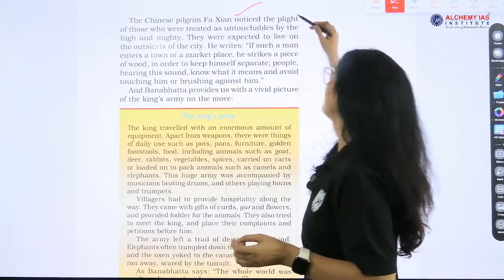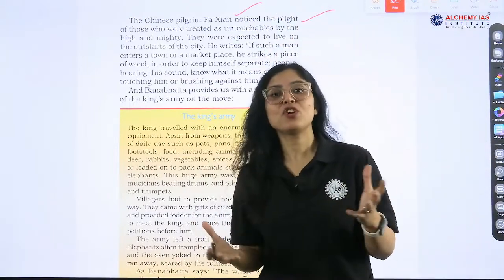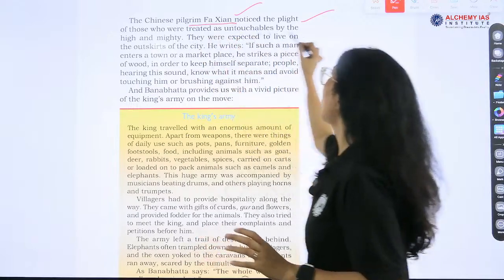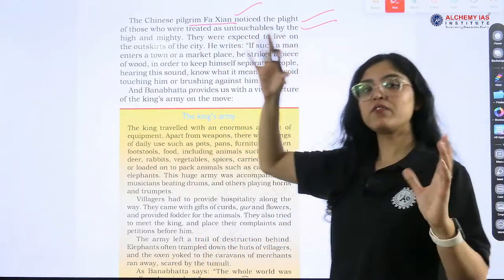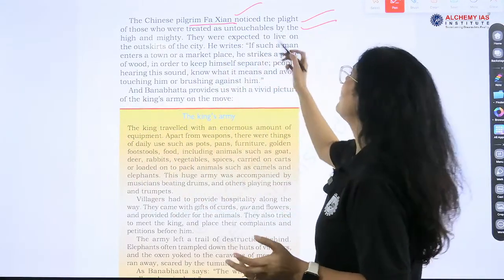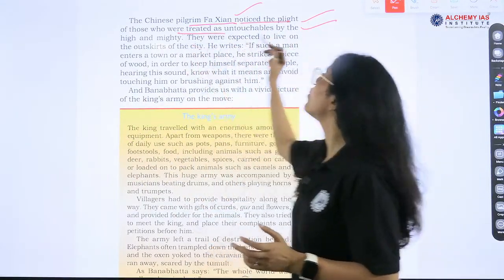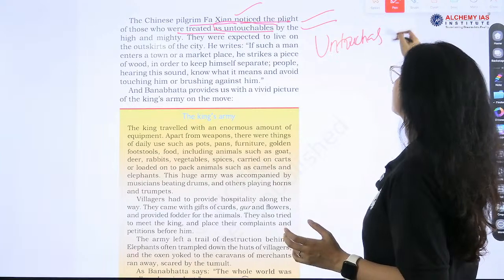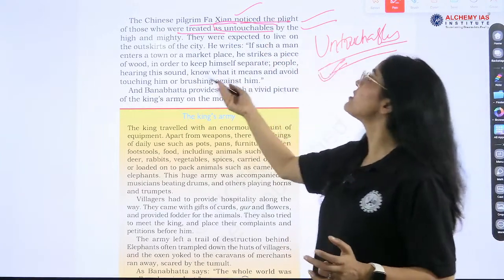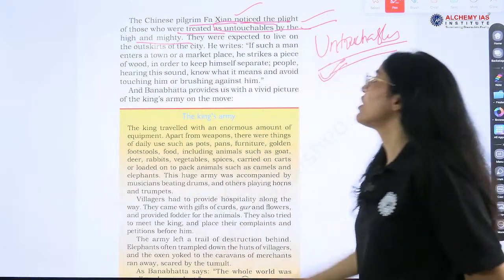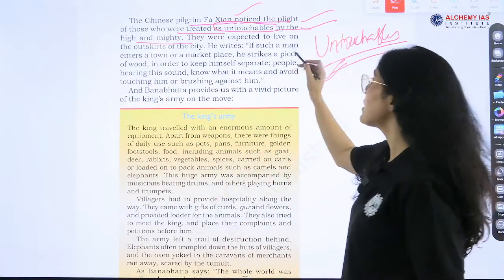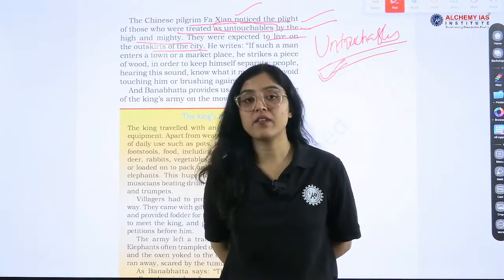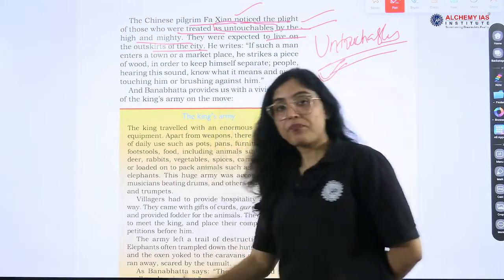If we read stories, it is interesting also, so it stays in our mind for a longer time. Now, the Chinese pilgrim Fa Hian, very, very important. Xuanzang visited during the Harshvardhana period. Fa Hian noticed the plight of those who were treated as untouchable. So, we know that there was this class who were called untouchables. He witnessed this treatment by the high and mighty. They were expected to live on the outskirts of the city. So, we know what kind of life the untouchables were living. They were not allowed to live in the inner areas.